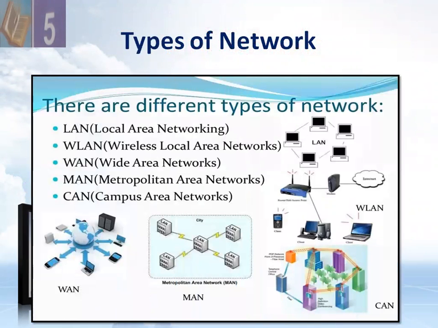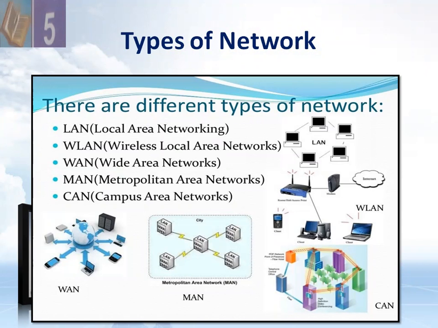There are different types of network. So dear students, what is a network? When two or more than two computers are connected with each other with the help of any communication medium, it is called a computer network. So network is a collection of computers or other devices, and those devices are called nodes that communicate with each other on a shared network medium.